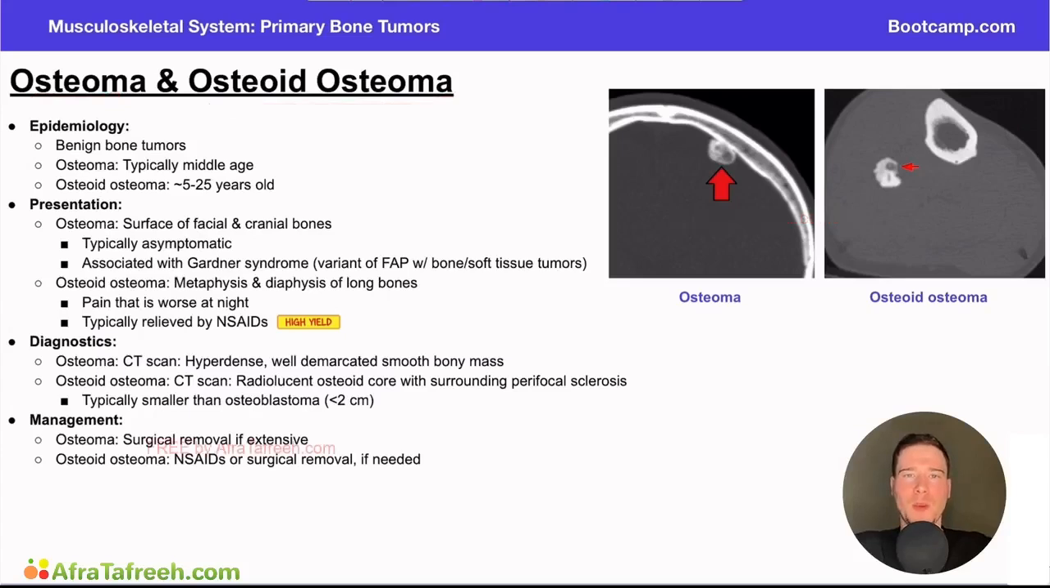So in this next video, we're going to talk about another couple of primary benign bone tumors, and that's going to be the osteoma and the osteoid osteoma. We're going to talk about how to compare and contrast these. Again, these are a type of primary bone tumor, meaning they typically arise within the bone themselves, versus a secondary bone tumor, which is a metastasis from somewhere else. These are also considered benign, meaning that they don't typically metastasize to other areas or invade tissue in the body.